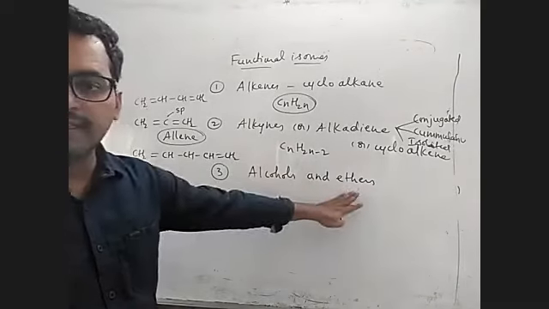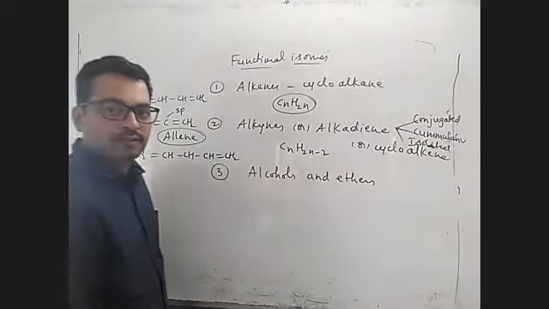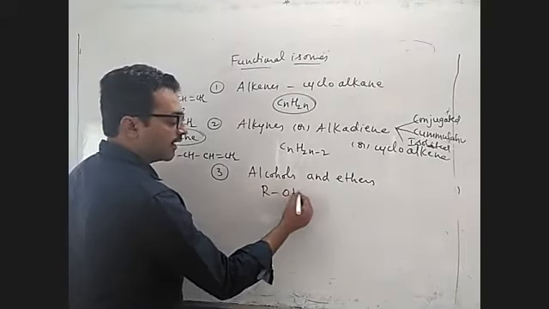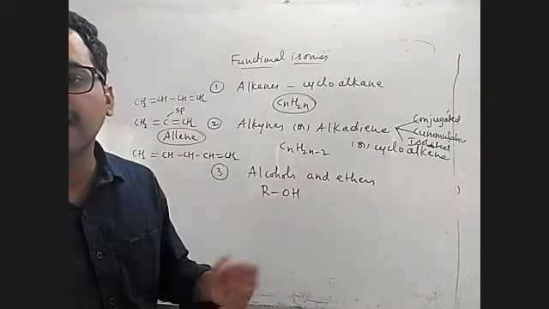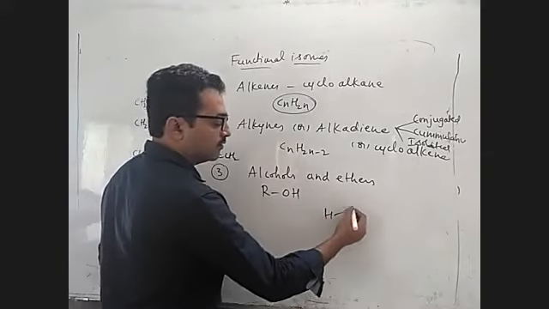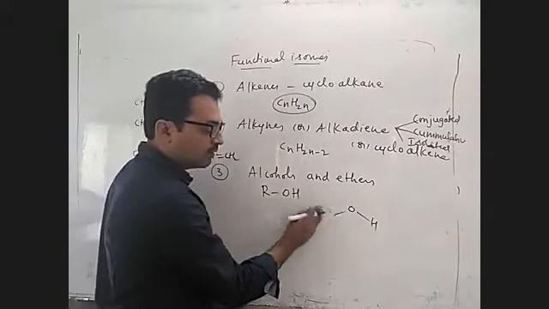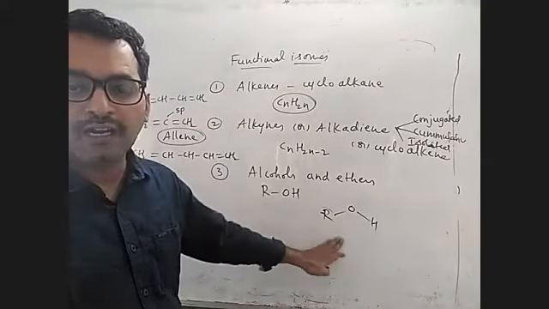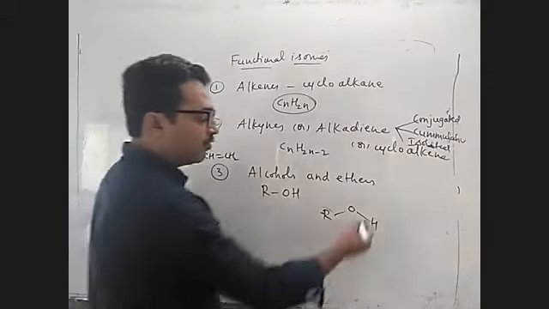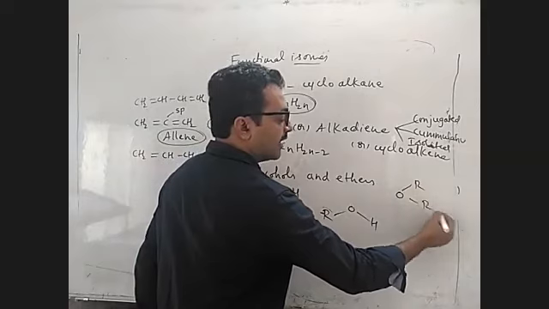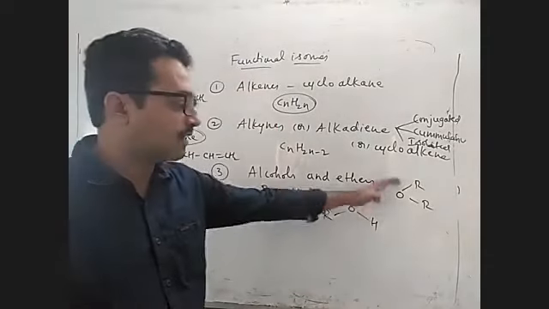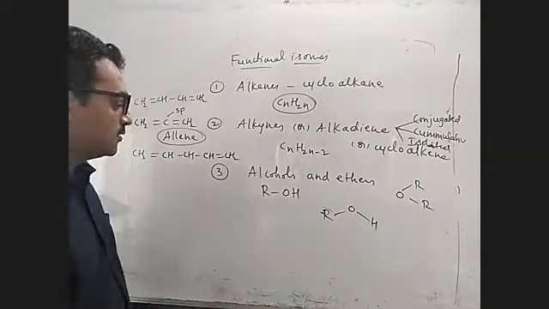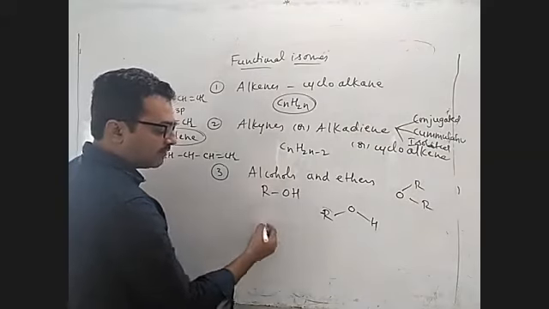Now alcohols and ethers. So what are alcohols, children? A monoalkyl derivative of water is called alcohol. How do we define alcohol? It is a monoalkyl derivative of water. You might be knowing the formula of water, H2O. In this, if you replace one hydrogen with an alkyl group, that we call alcohol. And what is ether, children? You can now tell. A dialkyl derivative of water is called ether. ROR. Monoalkyl derivative, that is dialkyl derivative.